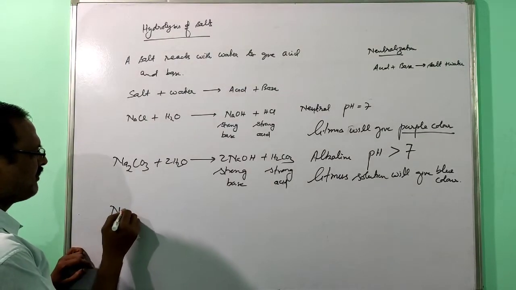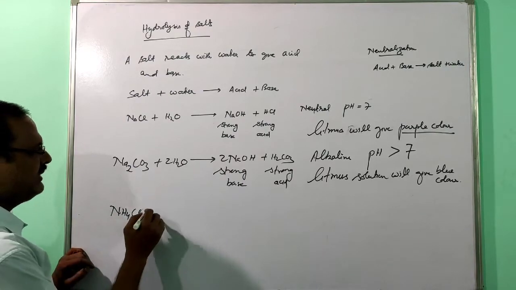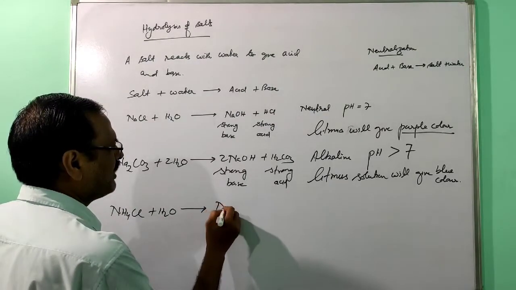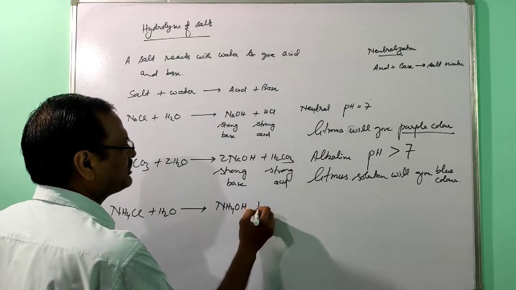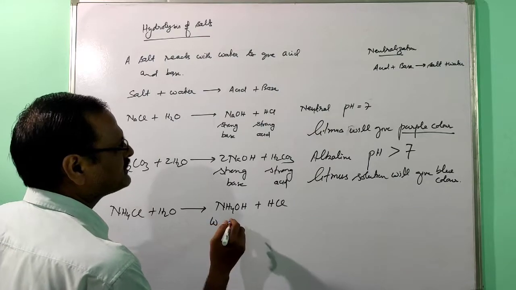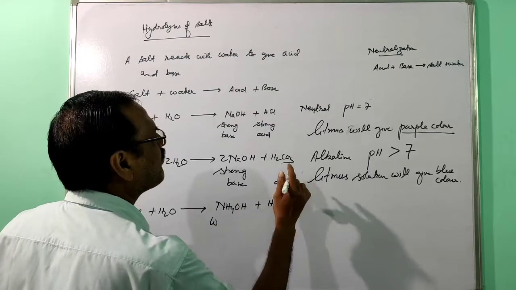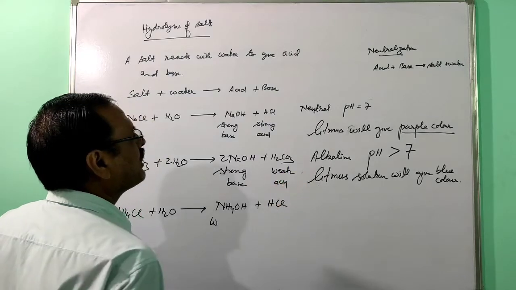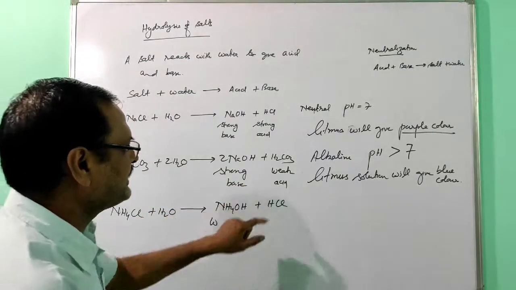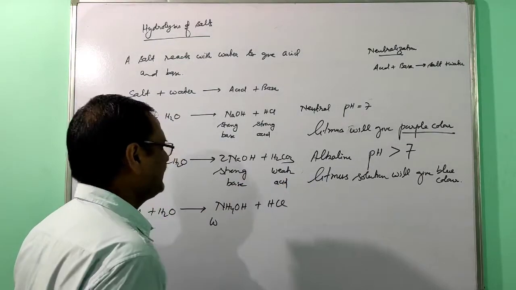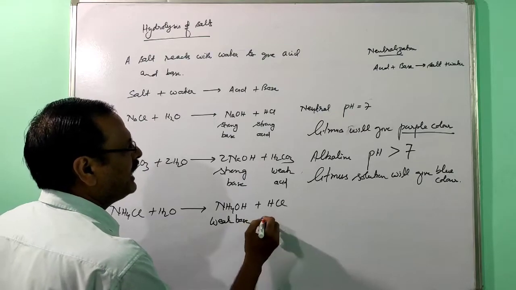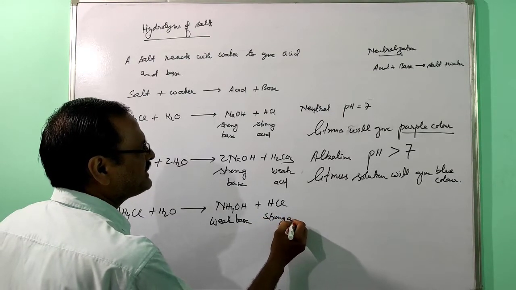Another one is ammonium chloride reacting with water. This will form ammonium hydroxide and HCl. Here this is a weak base and that one is a strong acid.